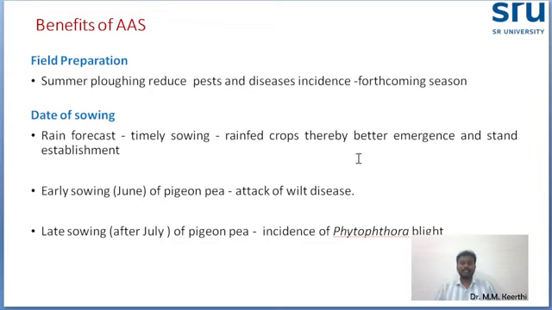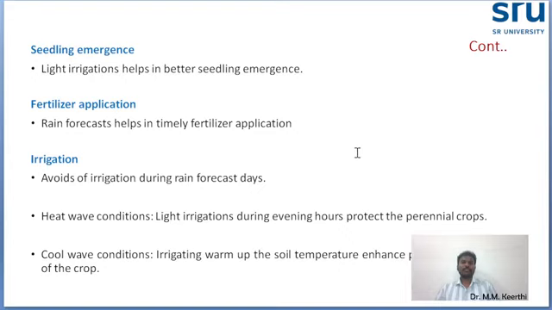So some examples are given. Seedling emergence: light irrigation is helpful for better seedling emergence. For example, if the forecast says there is no rainfall, and you sowed on June 8, and suddenly on June 9 and 10 there is no rainfall, then on that day you have to give life-saving irrigation to the crops. Or if you get rainfall on the third day, there is no need to give irrigation. So based on that we can decide.